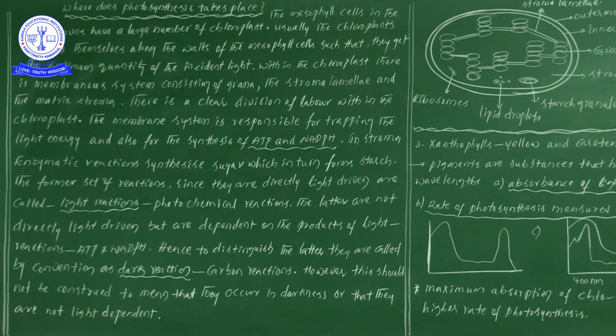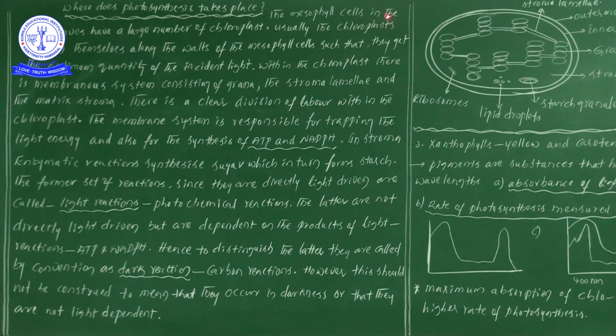Students, now in this video we are discussing the location of the process of photosynthesis. Location means what is the name of the cell organelle which is responsible for the process of photosynthesis. So there the deep information we will discuss in this video. Now let us start to discuss.